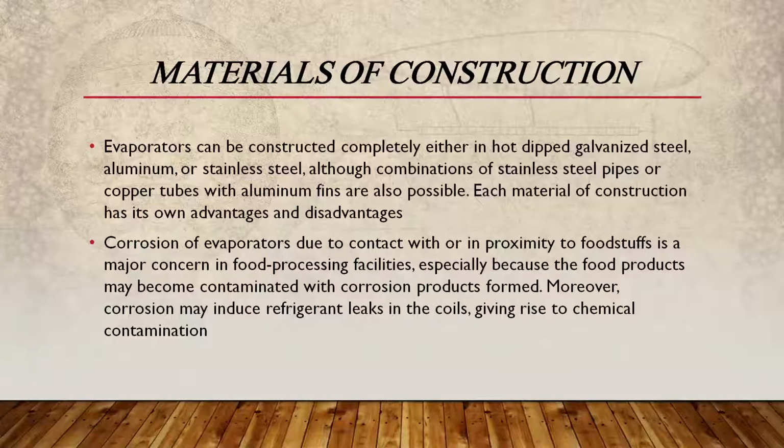Corrosion of evaporators due to contact with or in proximity to foodstuffs is a major concern in food processing facilities, especially as the food products may have been contaminated with corrosion products formed. Moreover, corrosion may induce refrigerant leaks in the coils, giving rise to chemical contamination and may result in very large losses to the whole industry.